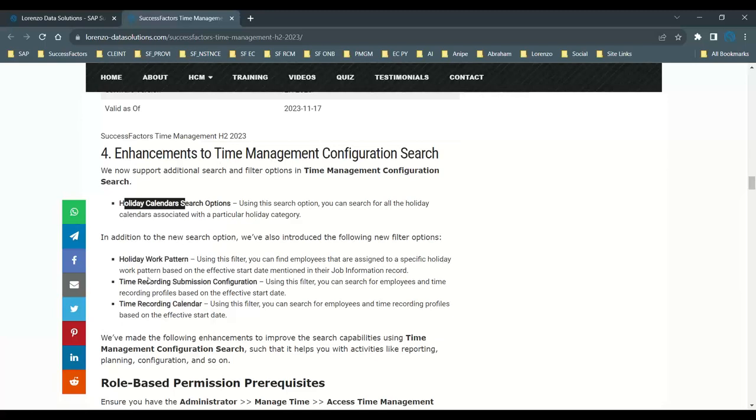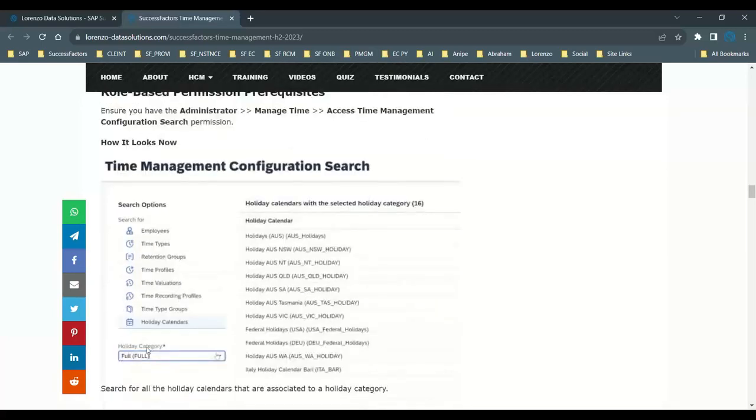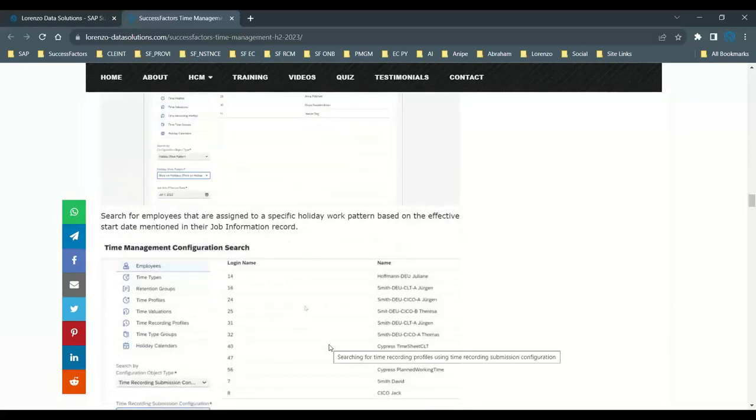So it is a new enhancement, but this is not a new functionality. It's already existing, and there are a lot of other features that also support your time type, time profile, and a lot of other things. And you can enable it. For example, this is how it looks. You can select your holiday category, like a full day, then which days are there under that criteria. Half day, which criteria. You can filter it, and this is one of the functionalities that helps you to filter with more enhancement.